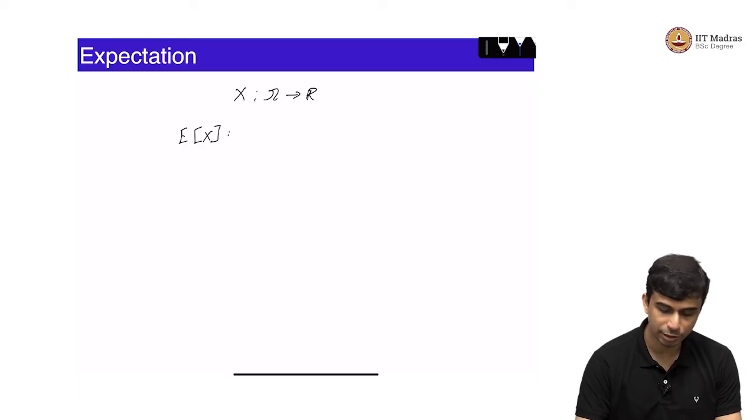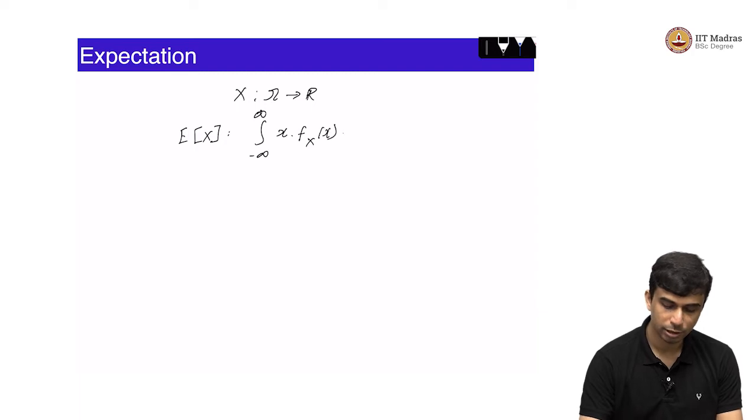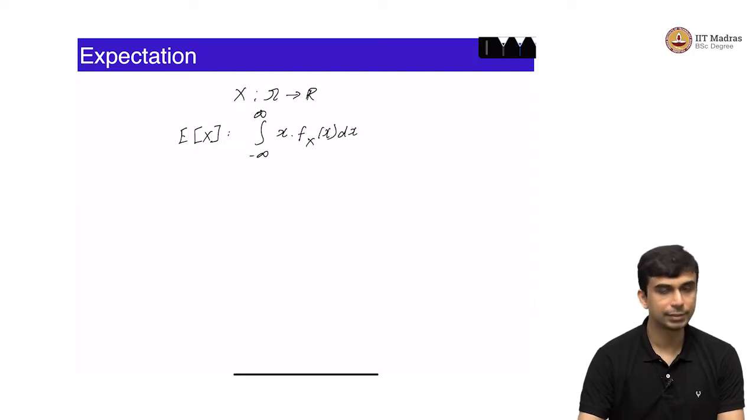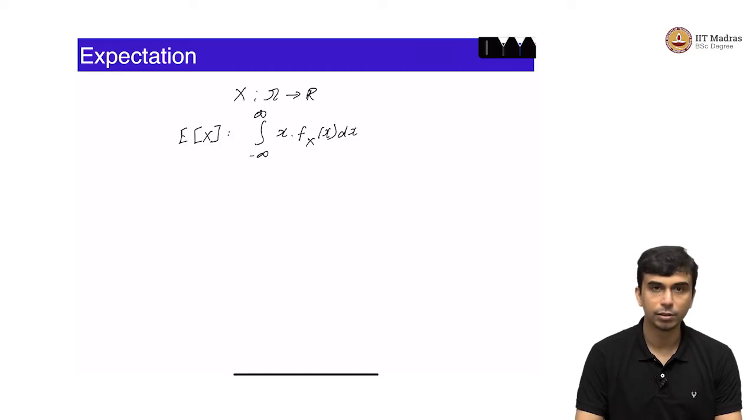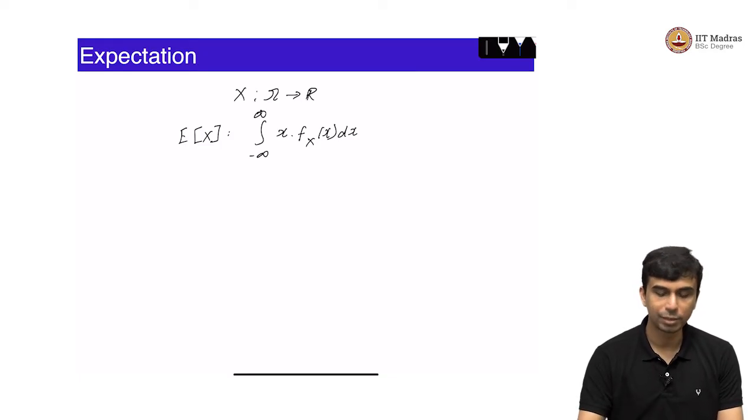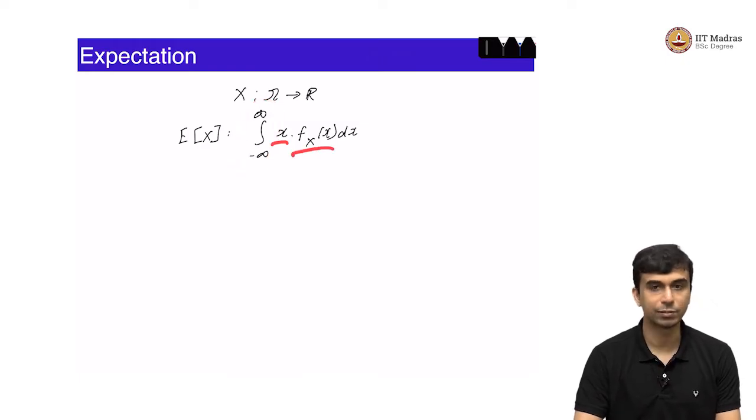The formal definition is the integral from minus infinity to infinity of x times fX of x dx. Here you can see the similarity to the probability mass function, the discrete random variable analog, where you had the sum over x of x times fX of x. So here you have the integral from minus infinity to infinity of x times fX of x dx.